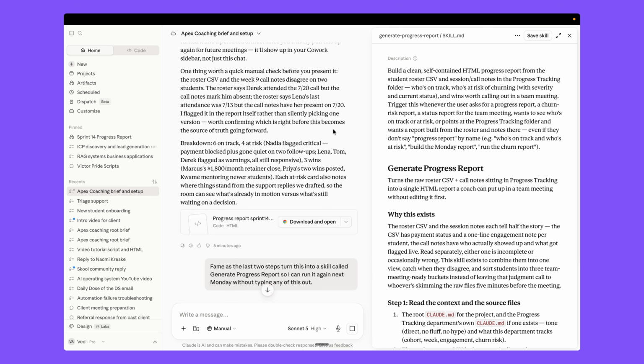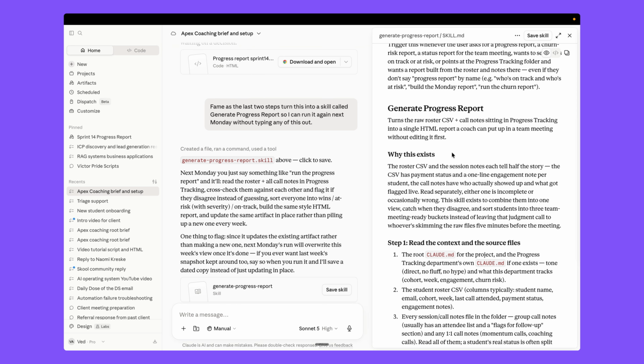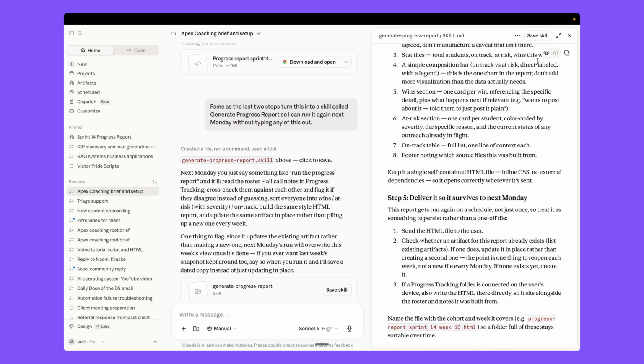So it creates a skill for you, a generate progress report skill, where we have the description and how we need to generate the report, right? We have this skill here and you can just save it here.